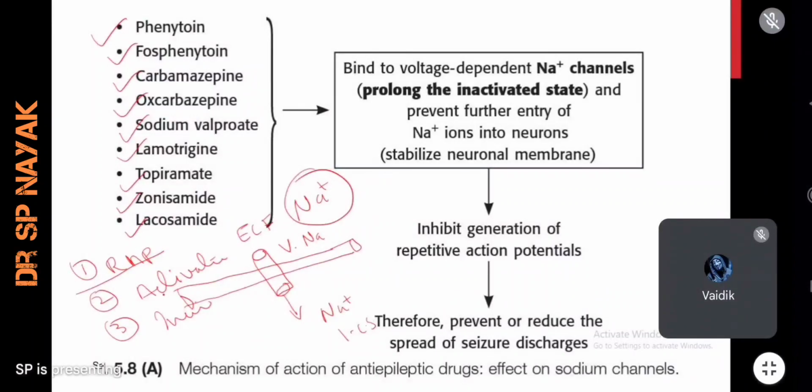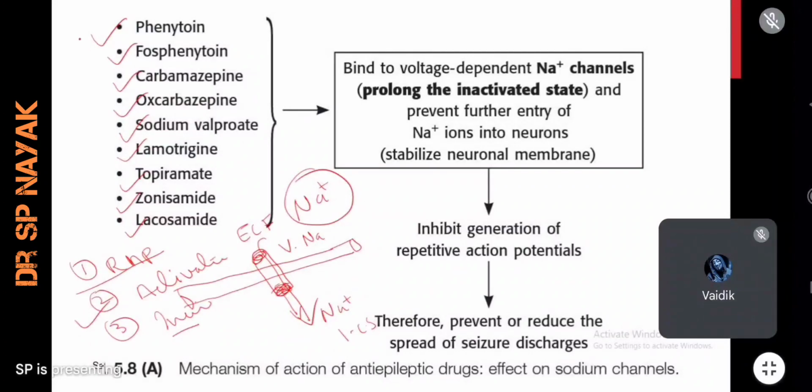And second phase is it will be activated. When the sodium channel is activated, what happens? It will be opened and the sodium will immediately rush into the cell. That is the activated phase. And in the third phase, immediately the sodium channel will be inactivated. In inactive phase, what happens? This channel will be closed and sodium will not enter inside the cell. So these are three phases.